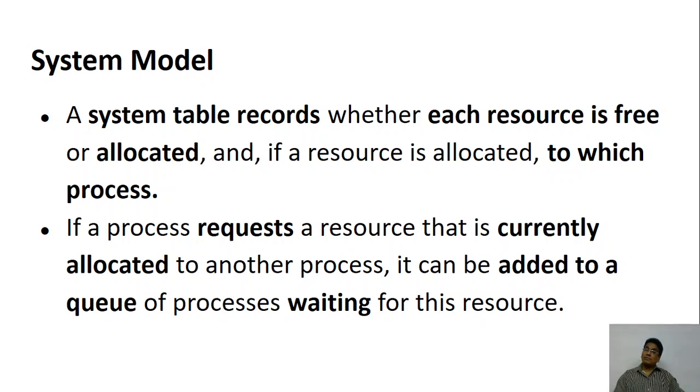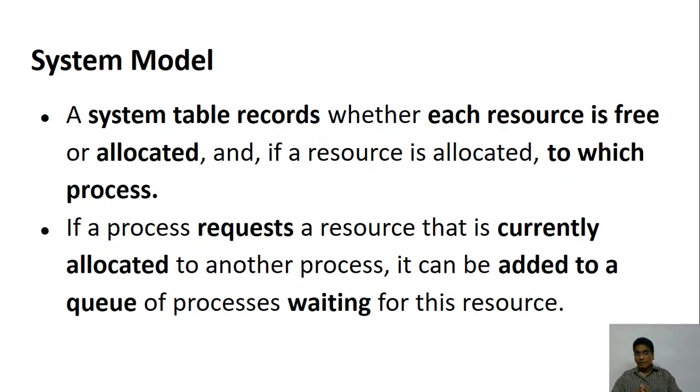Now the system will maintain a table called a system table of record, in which it maintains how many resources are there and what is the state of each resource. If the resource is free, it's going to mark it as free. If the resource is allocated, it's going to say to whom this resource has been allocated. When a request comes to the operating system, and if the resource is in use, then the operating system will put it in the queue of that particular device or that particular resource for that matter.